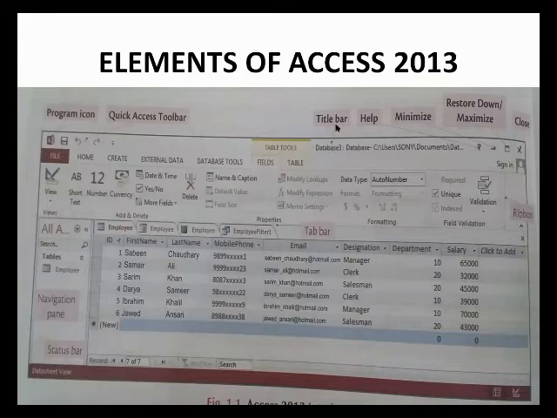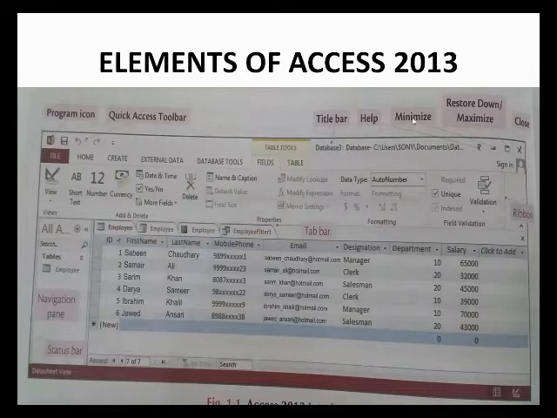And the next is the title bar. The title bar appears at the top of the window and displays the name of the active database, and by default displays the path to the folder where it is stored. It also provides tools for managing the program and the program window. And the next is help.